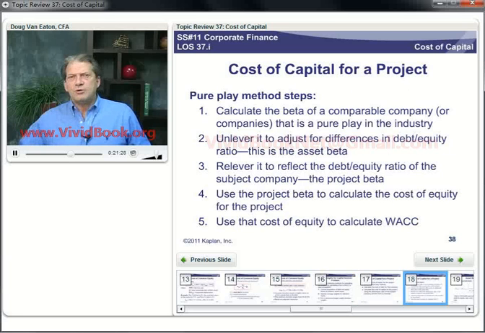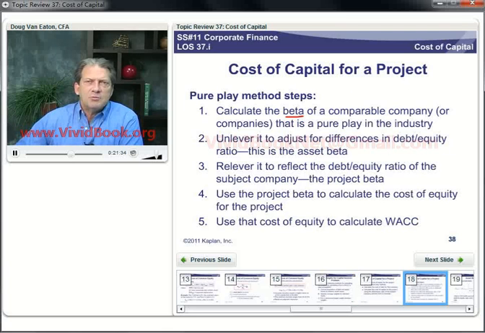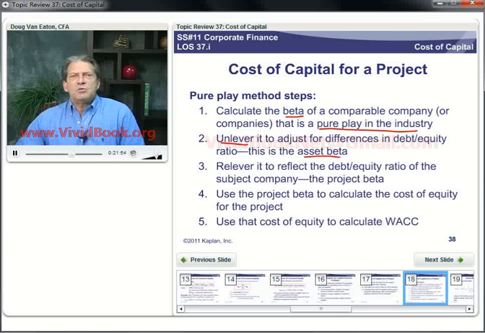So let's go through those steps one more time. Calculate the beta of a comparable company or some companies, some group, that is a pure play in the industry we want to examine because that's where our project is. Then unlever this beta to adjust for differences in debt to equity ratios. This is sometimes called the asset beta. And then re-lever it to reflect the debt equity ratio of our company.